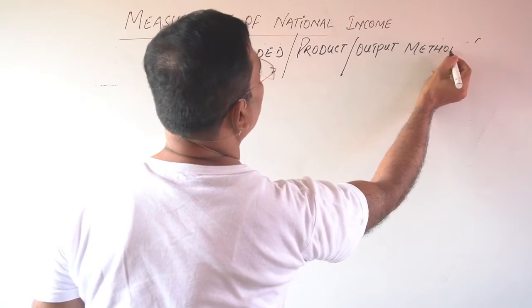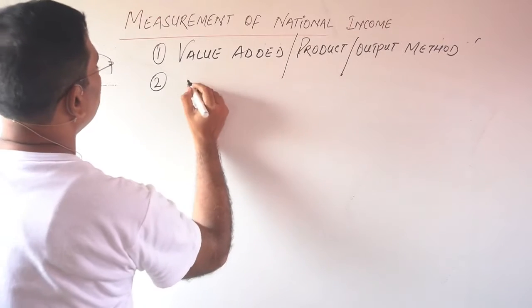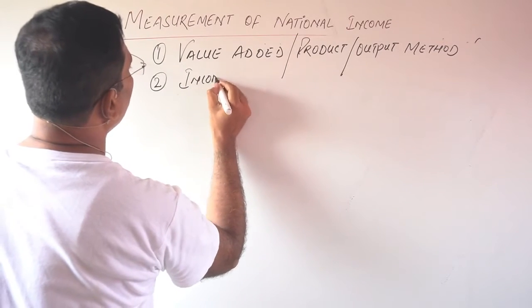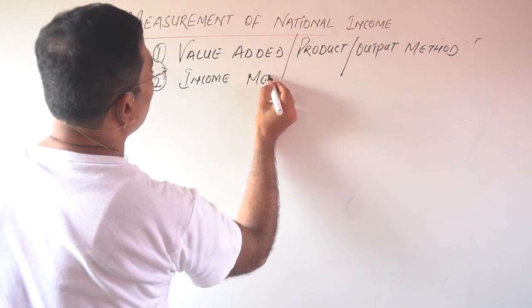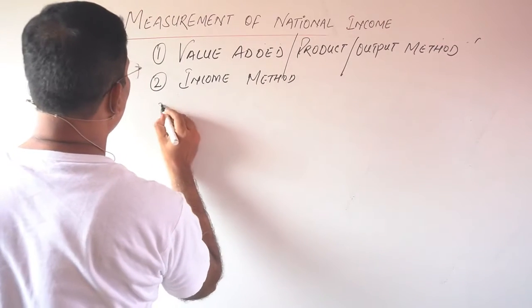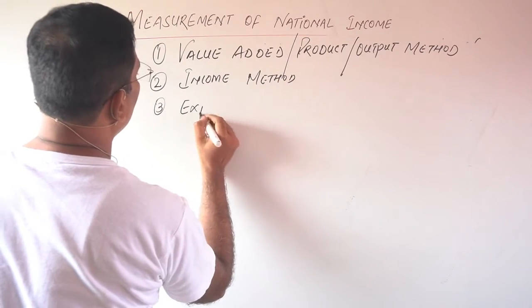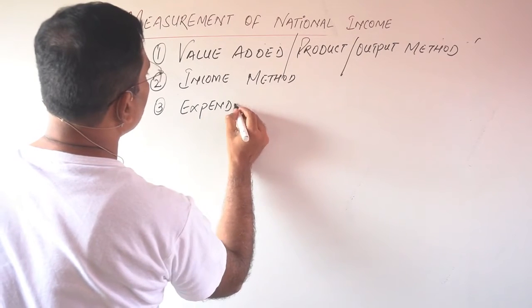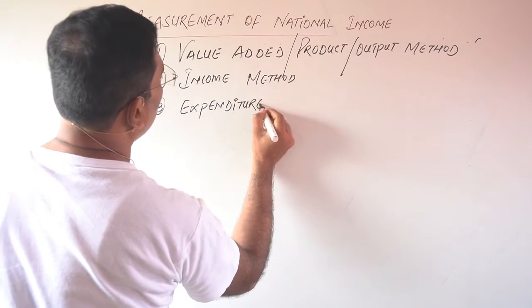This is the first method. The second one is the income method. And the last one is the expenditure method.